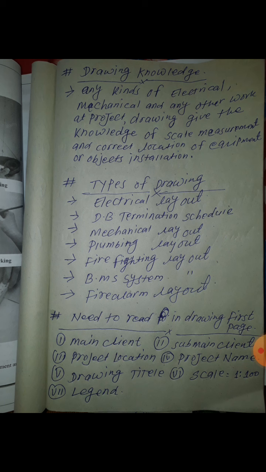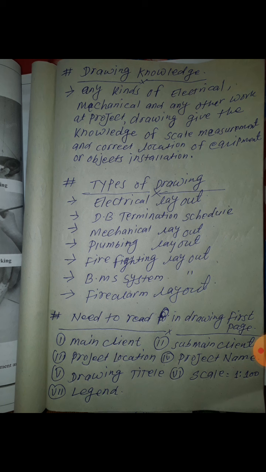So legend means, inside the drawing, if you don't know about some equipment symbol or some switch symbol, you can see the legends. They give the legend. This symbol means this category of equipment, this symbol means this category of objects. They make the symbol for each one. So you should read the legend.